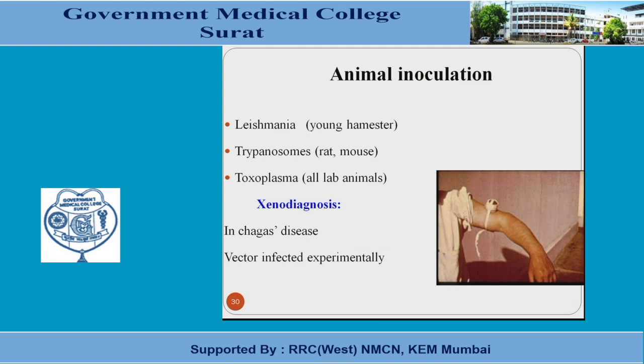Xenodiagnosis is useful for Chagas disease, where the vector is infected. Here, a vector which is infected by the parasite has to bite a specific animal or a human for a specific period of time, and then that animal or human will be observed for the signs and symptoms of that specific disease. This is called xenodiagnosis.